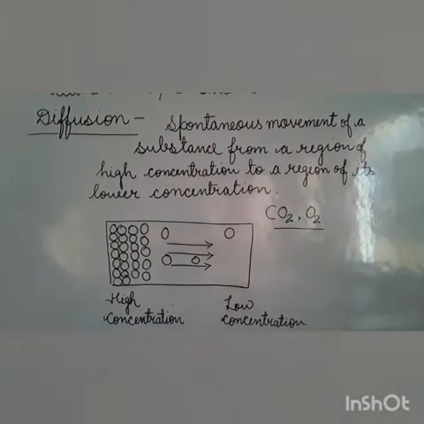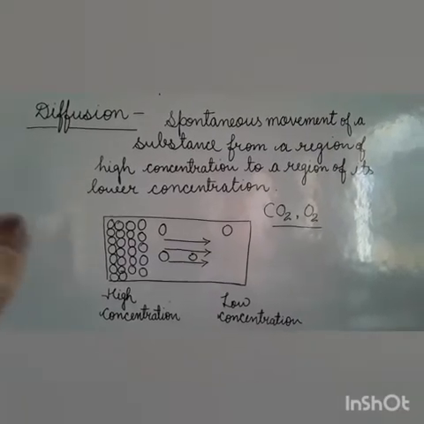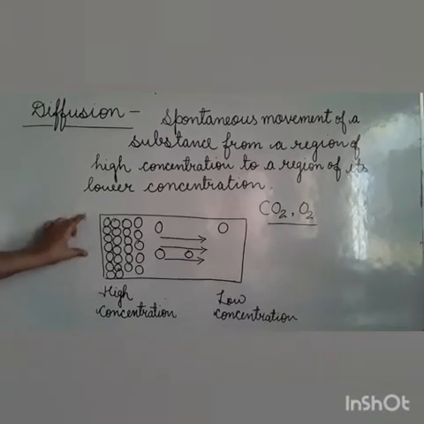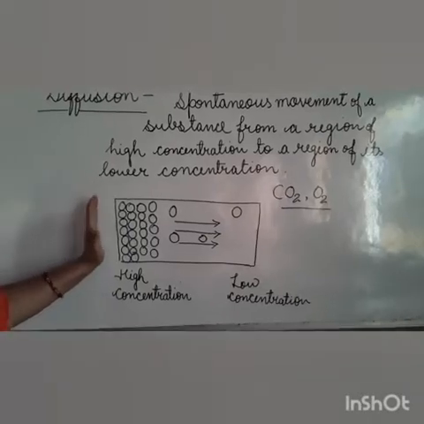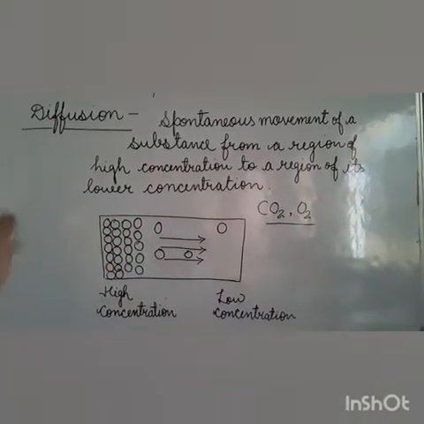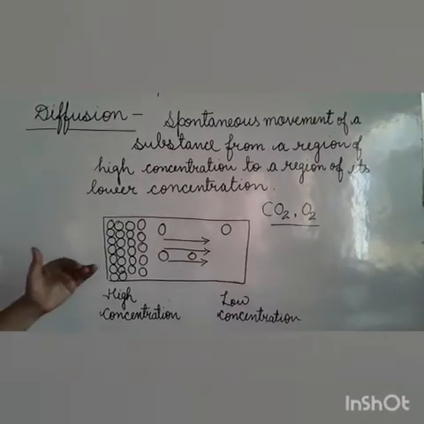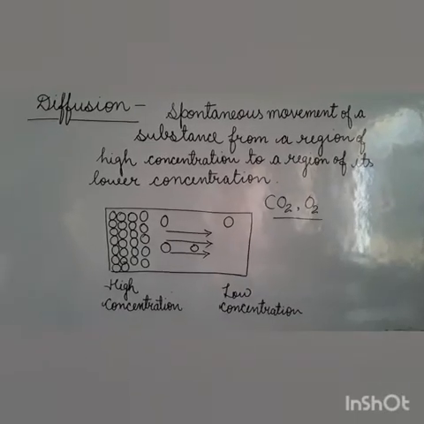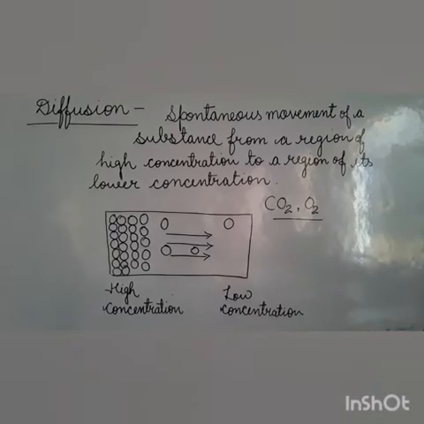So it is a spontaneous movement in which a substance moves from a region of its higher concentration to lower concentration. In this diagram also I have tried to explain this. This is called diffusion, and it is a very important process. It is faster in the gaseous phase as compared to liquids and solids.